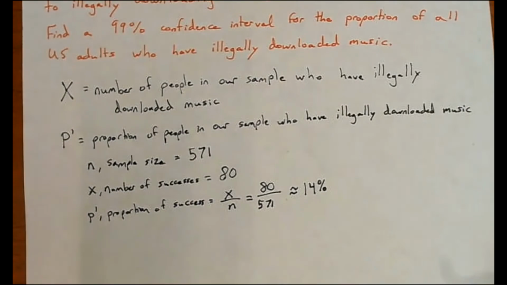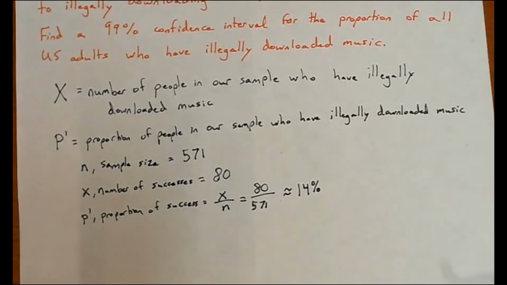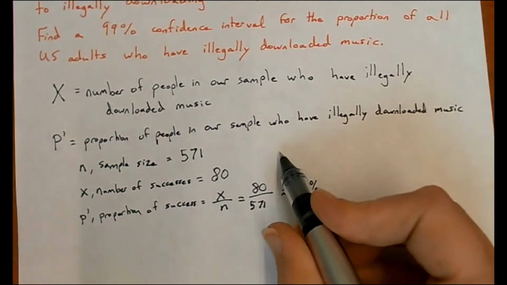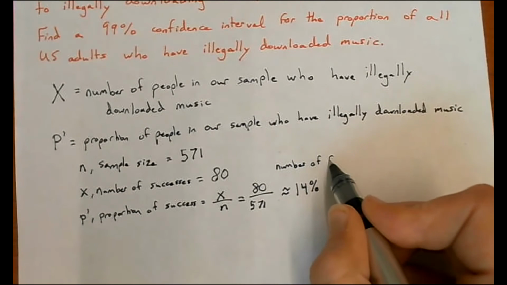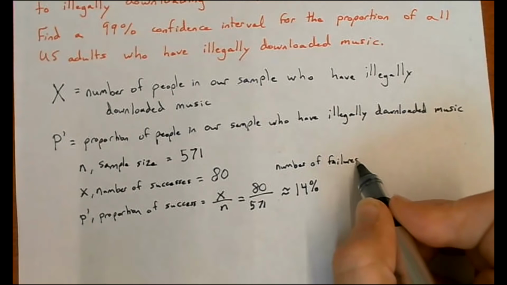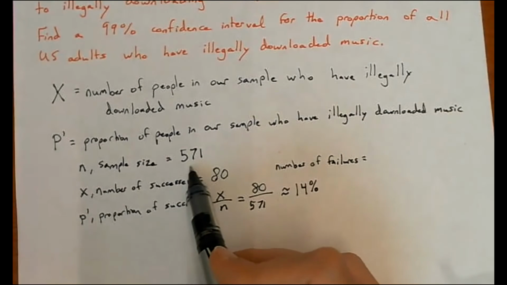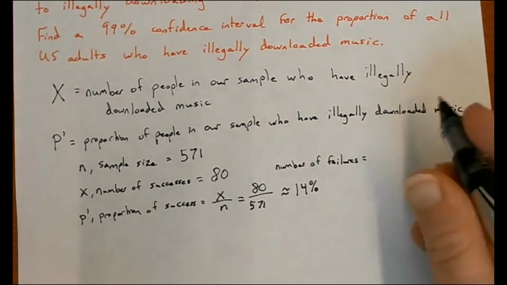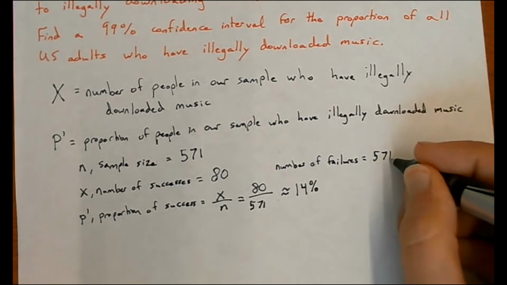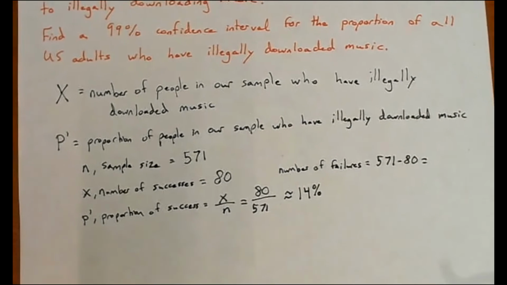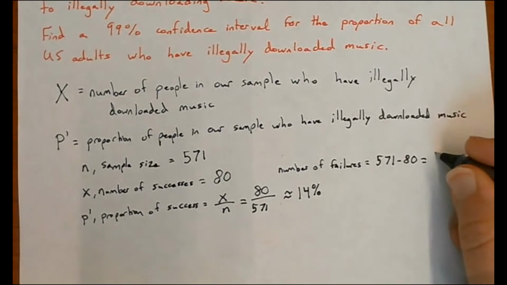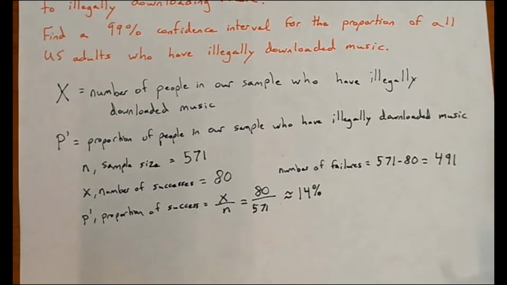Now, the other thing we'll need to use to calculate the confidence interval with our applet is a number of failures. To find that, we take our sample size and we subtract the number of successes. So we do 571 minus 80, and that comes out to 491.